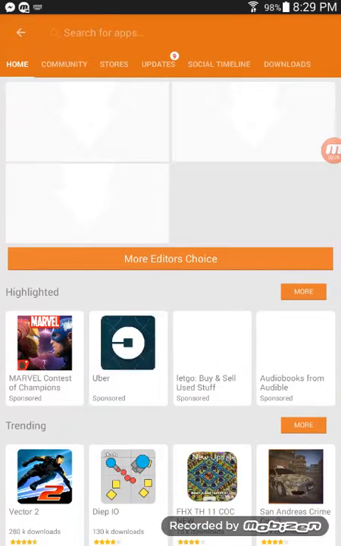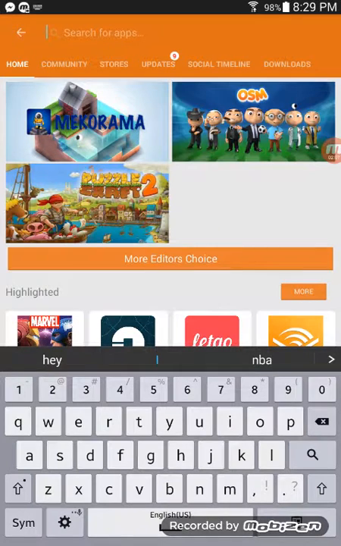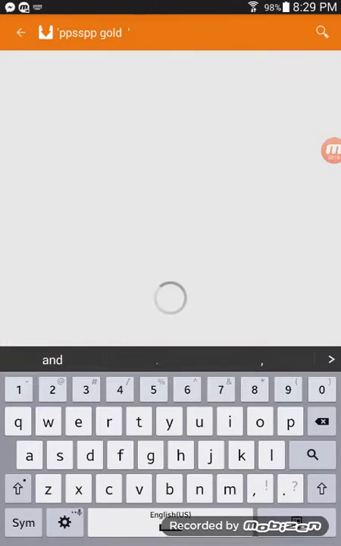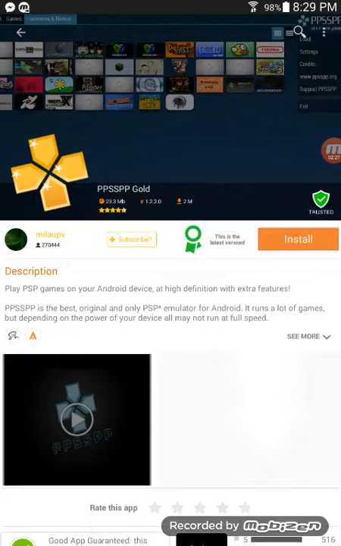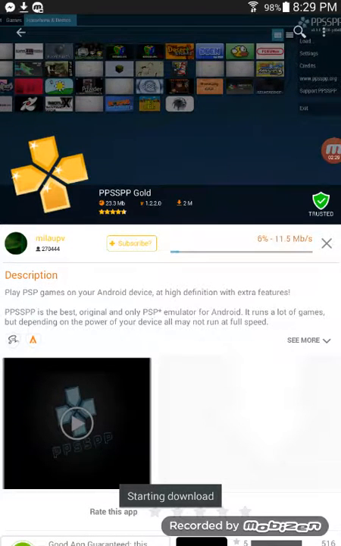So go right here, search and download and type PPSSPP Gold, and then it's right here. It's install, and see this install. Then I will go direct to install. It's coming.